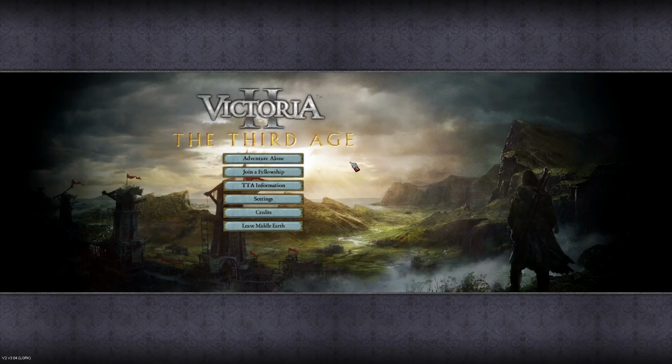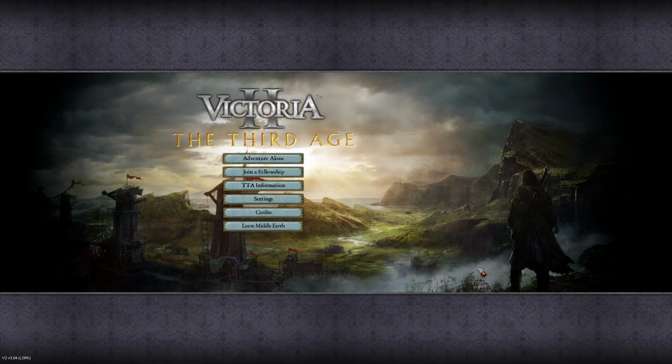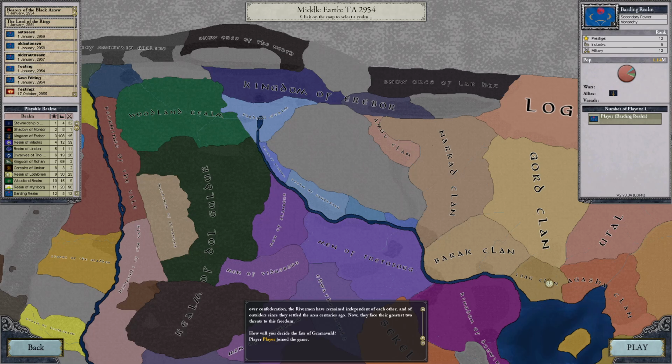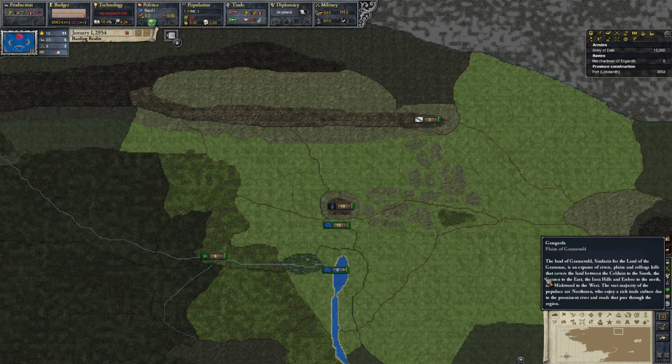I'm one of the developers of the Third Age, the best Lord of the Rings mod for Victoria 2. So today we're going to be talking a little bit about the upcoming subversion that we'll be releasing, version 051. We do have a couple of things just in the changelog here, but we'll be going over a little bit more detail than what the changelog really gives. You can find a similar set of stuff in the actual files for the mod, I think it's called changelog.md. So the primary thing that this version is changing is what we call the political rework.